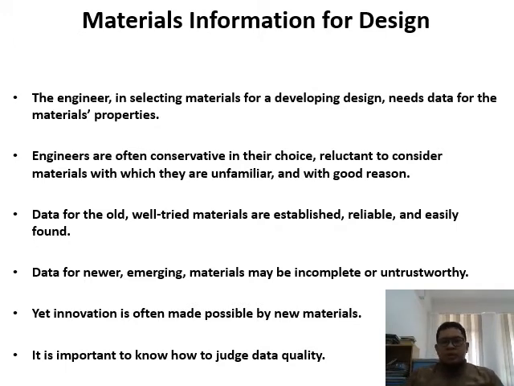For example, in the oil and gas industries, they can choose to use stainless steel for the pressure vessel, but they tend to use carbon steel. Sometimes they ask me why. It's because carbon steel is cheap, easy to produce, and costs a third or a fourth of stainless steel.